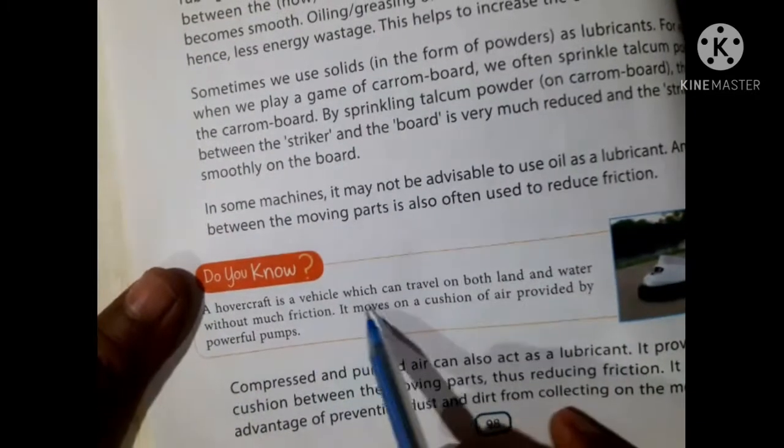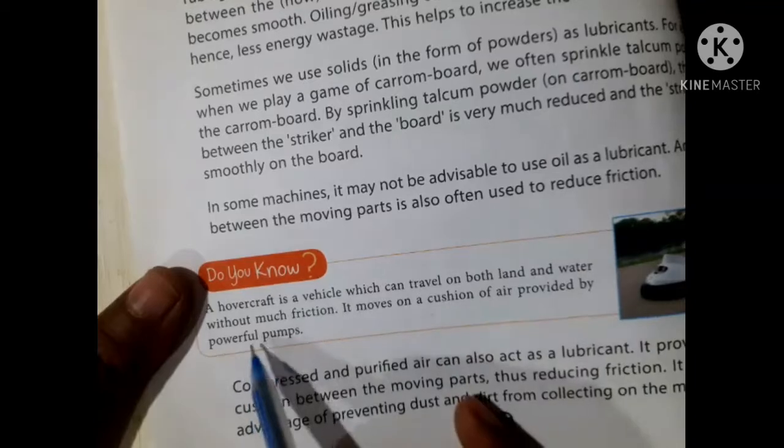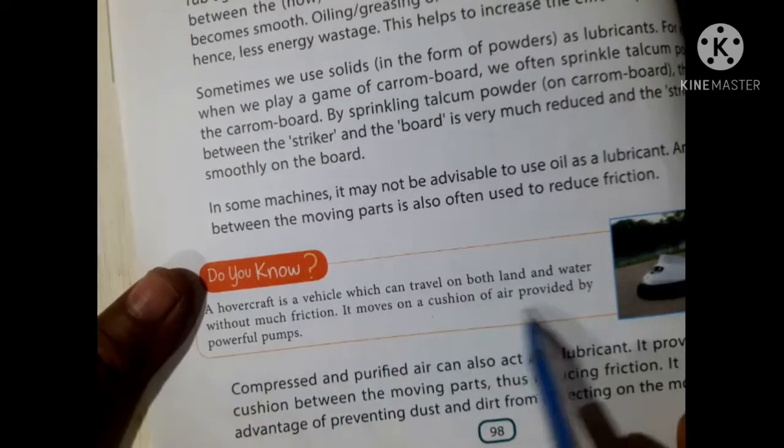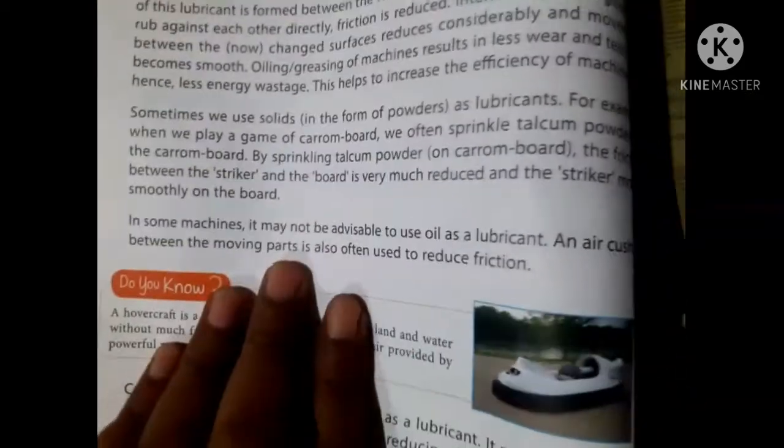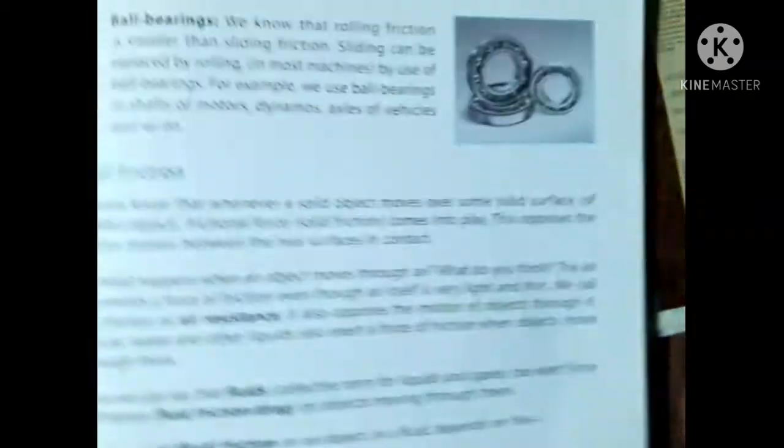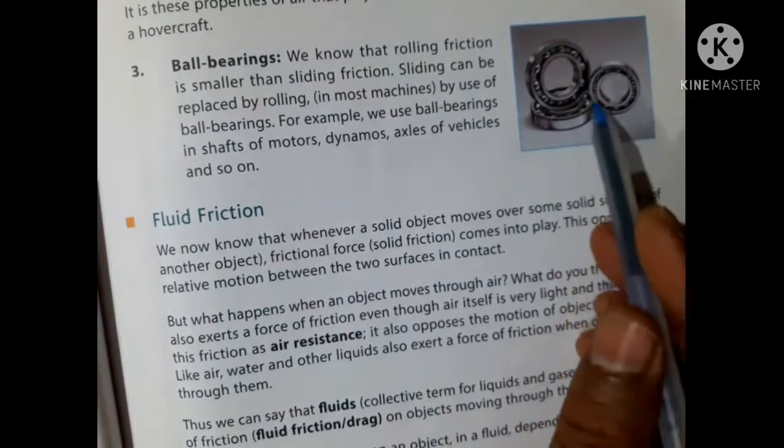A hovercraft is a vehicle which can travel on both land and water without much friction. It moves on a cushion of air provided by powerful pumps. Hovercraft. Ball bearings: here you are observing ball bearings.